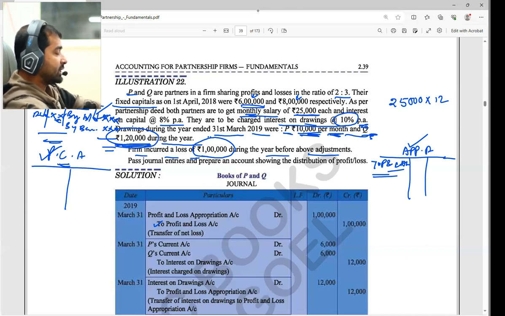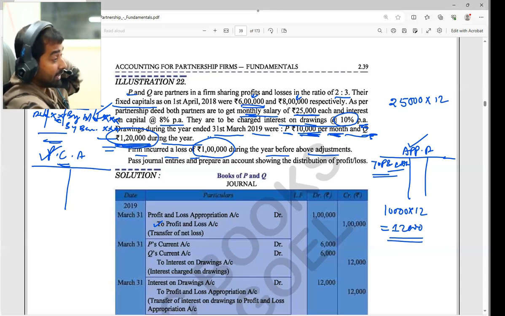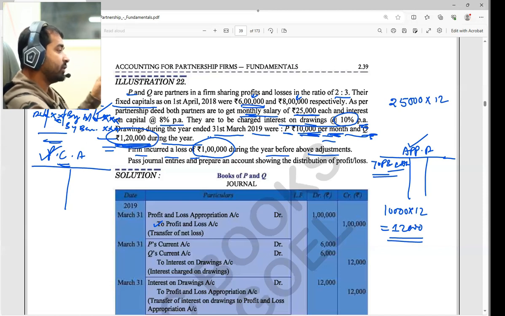Now see that we are calculating interest on drawings. For P, it is 10,000 per month into 12. The drawings could be at the beginning of the month, end of the month, or mid of the month, but that part is not given. Only per month is given, so we are not using those formulas here. I have not given you that formula yet; I will give you the interest on drawings formulas.